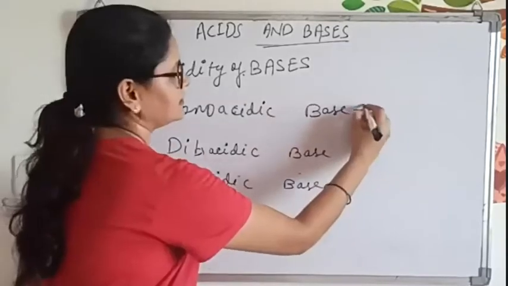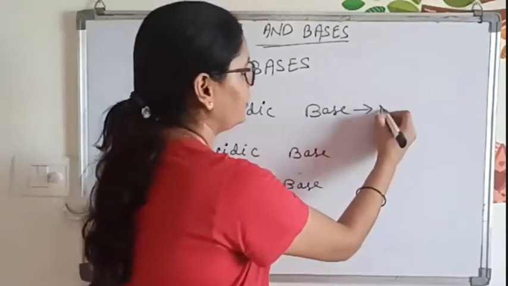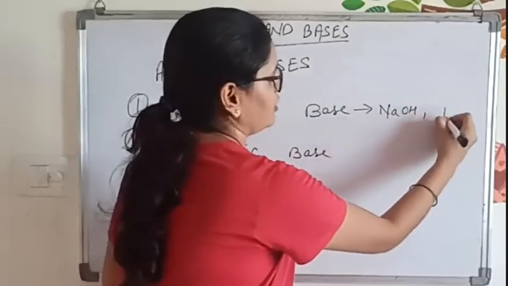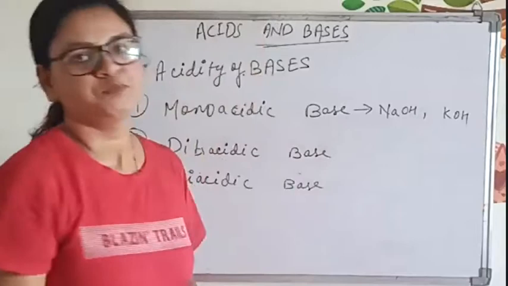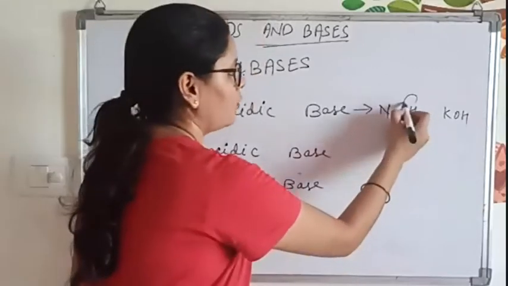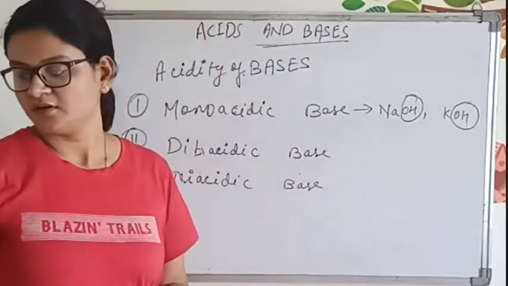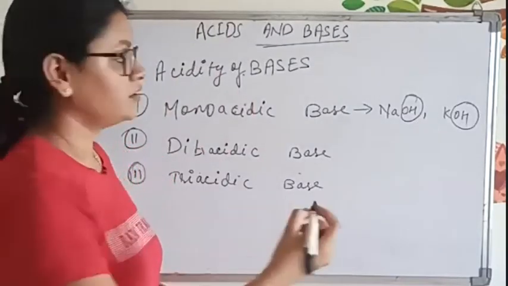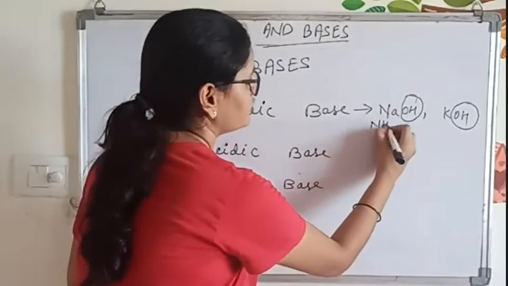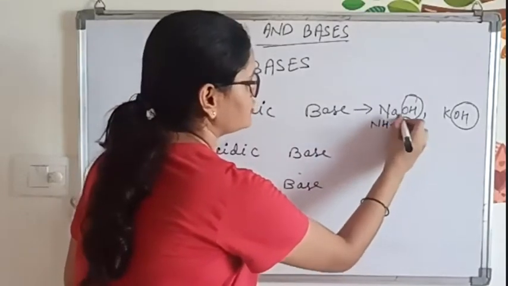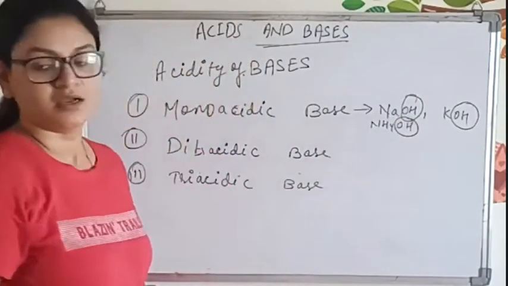Now, for monoacidic base, what will be the example? NaOH, KOH. Simple example. Understood? Why? Because it has one OH minus ion. Then we can write NH4OH also, because it also contains one OH ion.